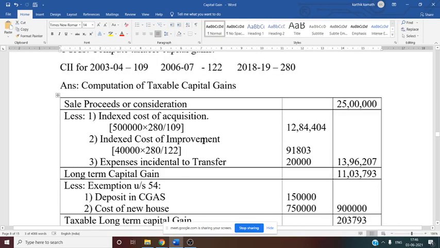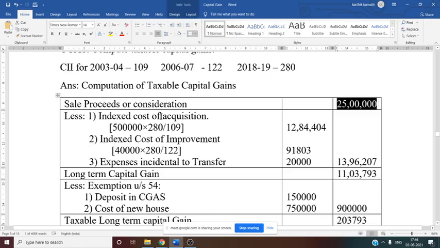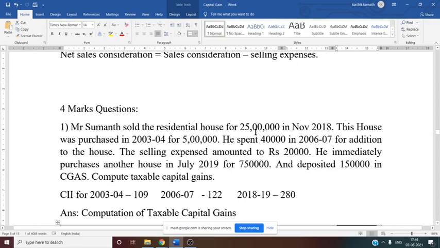If you see here, first you have to write sales consideration. Sales consideration is nothing but sale amount that is in the year 2018 November given in the question, that is 25 lakh rupees. Less, why we need to index it? So here this question regarding long term capital gain. Why it is long term capital gain? We have to remember the rule. If it is more than 24 month, so here house property is given more than 24 month, we know. Why? Because cost of acquisition is 2003-4, selling in the year 2018, obviously it is more than 24 month or 2 year. So it is long term capital gain.